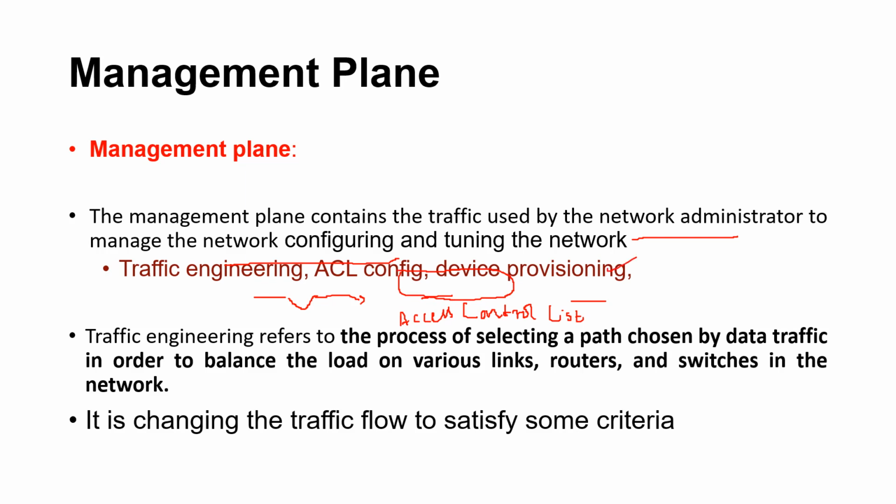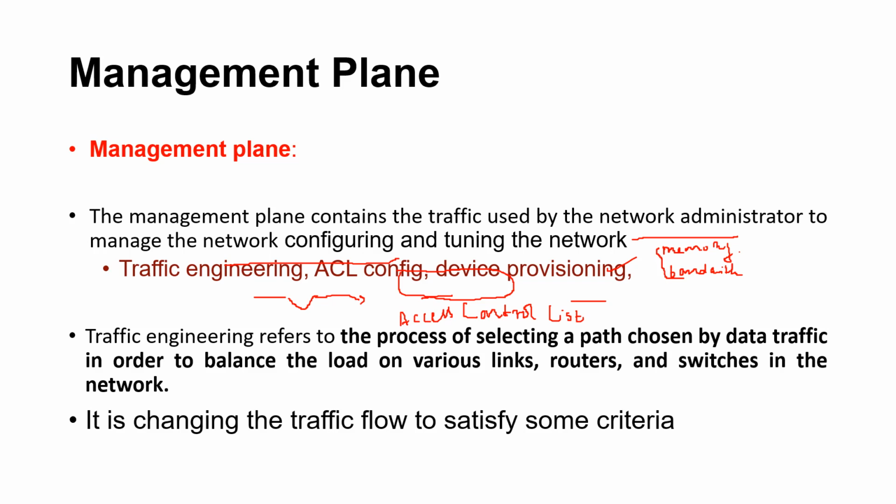And device provisioning: at the network layer, the device requirements are the memory requirement for the packet being in the queue, and the bandwidth is considered a requirement. All these kinds of resources required for a packet are provisioned or assigned by the network administrator.